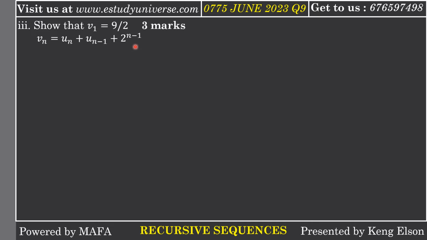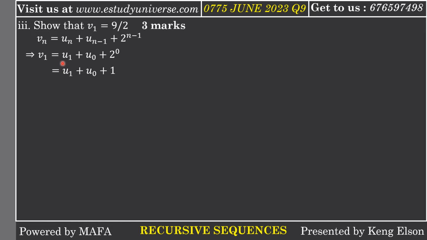Okay, so if I replace n with 1, I'm going to have V1 to be what? U1 plus u1 minus 1, which is u0. I'm replacing n with 1. Then here I replace n with 1, I get 1 minus 1, which is 0. So I get V1 to be u1 plus u0 plus 2 raised to the power 0. Okay, now you realize that 2 to the power 0 is 1.